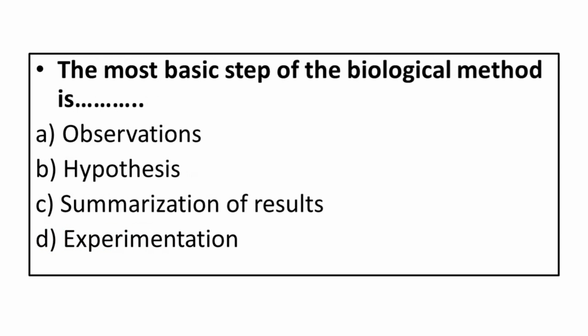The most basic step of the biological method is: A. Observations. B. Hypothesis. C. Summarization of results. D. Experimentation. Correct answer is experimentation.